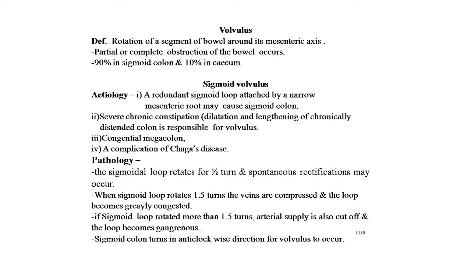Dilatation and lengthening of chronically distended colon is responsible for volvulus. This mainly occurs in patients with severe psychiatric and neurological diseases and elderly people with cardiovascular and pulmonary diseases. It is quite uncommon for sigmoid volvulus to occur in a person who leads an active life and has no serious